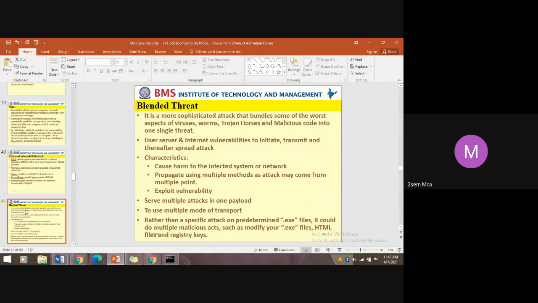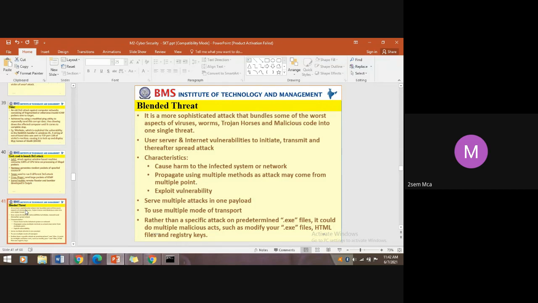So if you combine all these threats into a single thread, and inject that single thread over the internet to exploit a vulnerability, to initiate and transmit, it can spread across the network and bring down the entire network. That is termed a blended threat.